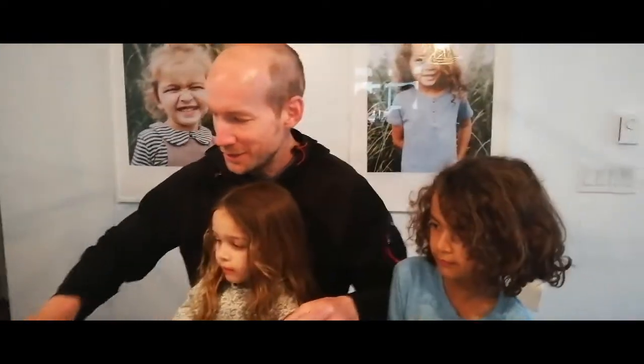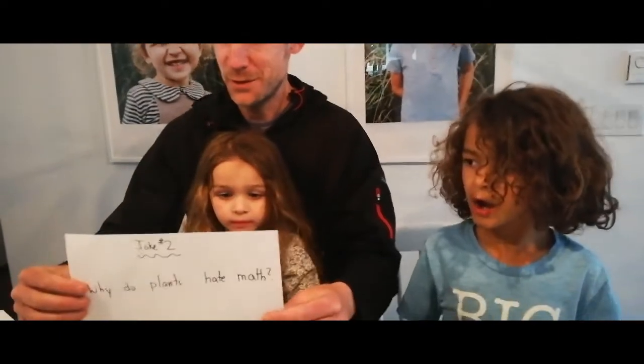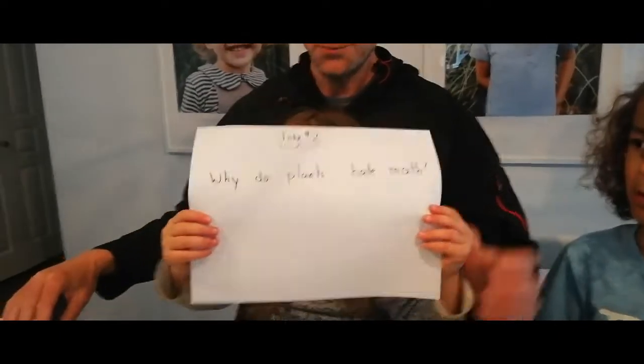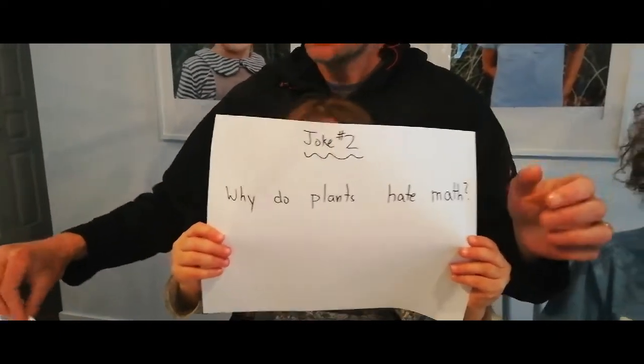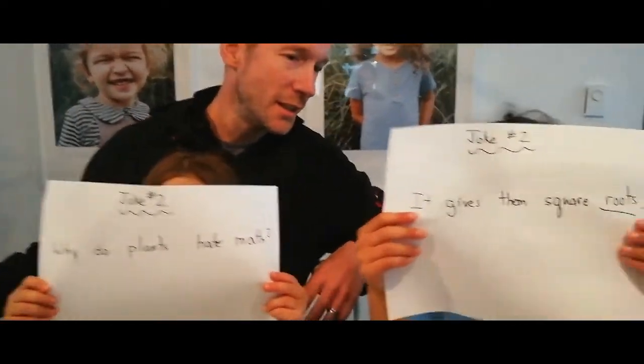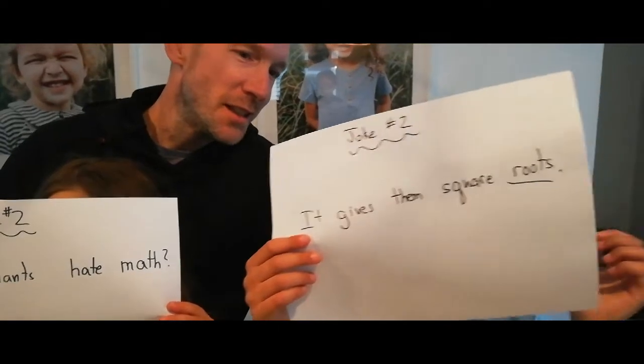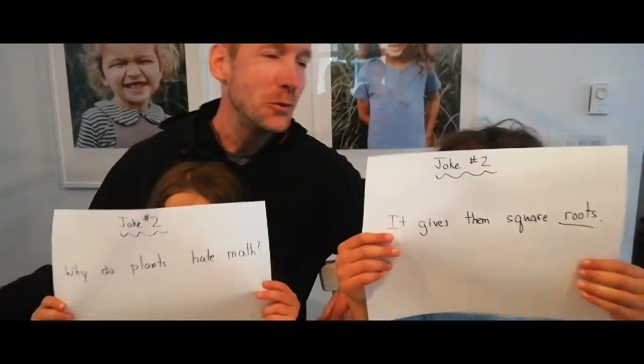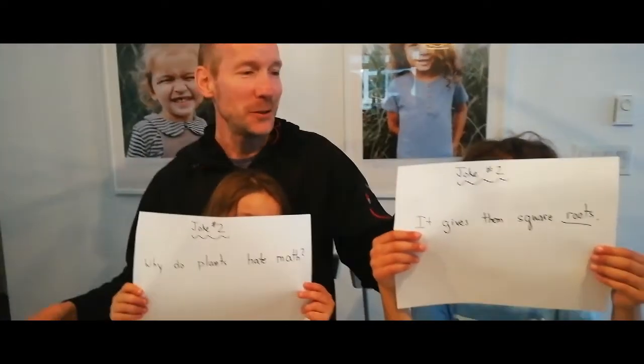Joke number two comes at us from Jack McAllister. Let me hold that one. Why do plants hate math? Spencer, hold that up. Here's the answer. It gives them square roots. Roots. Plants have roots, square roots. There we go. Thank you, Jack McAllister. Joke number two. Thanks, guys. Keep the good jokes coming.